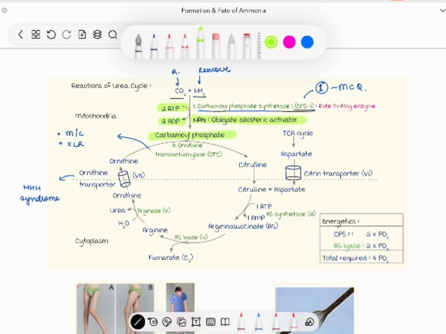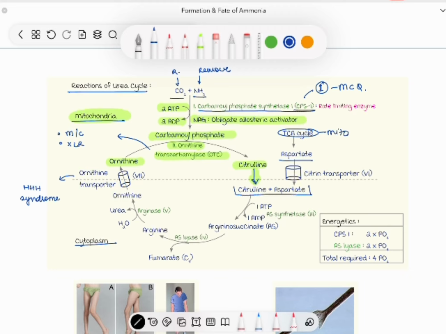In the presence of ornithine transcarbamylase, ornithine combines with carbamoyl phosphate to form citrulline. A citrulline transporter sends citrulline out of the mitochondria. Be very careful students, the urea cycle takes place in two parts, both the mitochondria and the cytoplasm. So, this citrulline is transported from the mitochondria outside into the cytoplasm. Also, the aspartate, which was derived from fumarate from the TCA cycle, which also occurs inside the mitochondria, is transported outside.